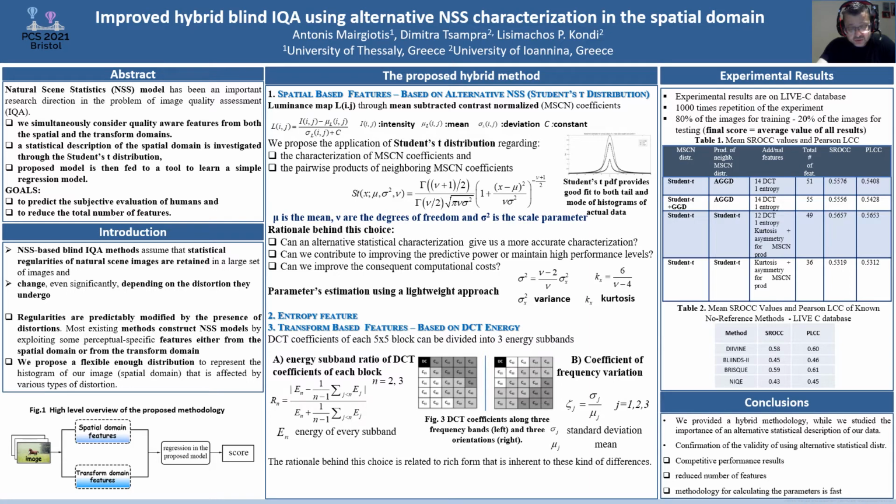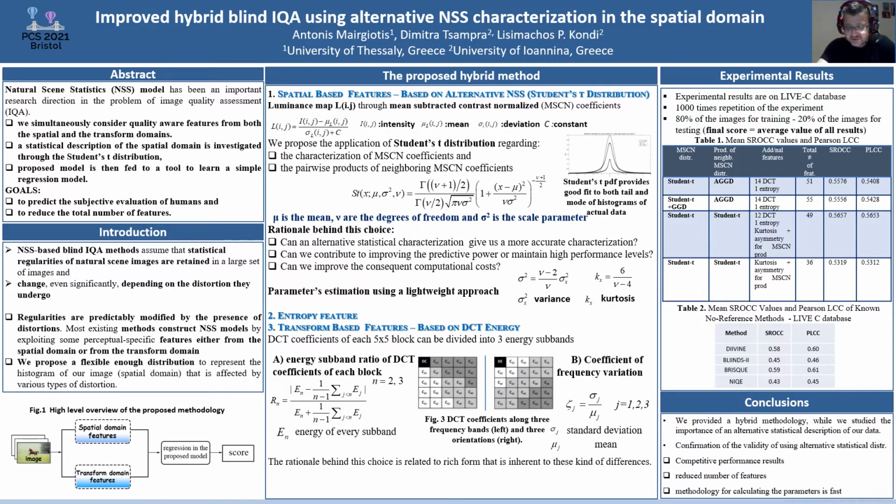We have to notice also that while the present study is related to known methodologies in image quality assessment, it capitalizes on the spatial domain's feature space, which is the first time that it's considered. In our proposed framework, the statistical behavior of the coefficients is described through the proposed parametric distribution, and moreover, the combination between this distribution, meaning Student's t and AGGD, is also investigated. But what is the rationale behind this choice?